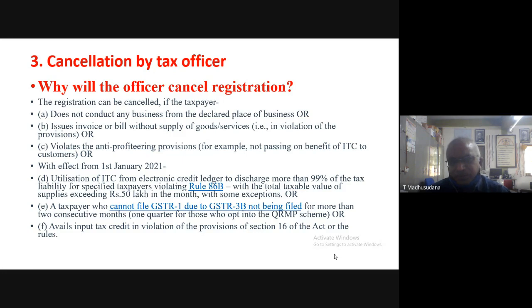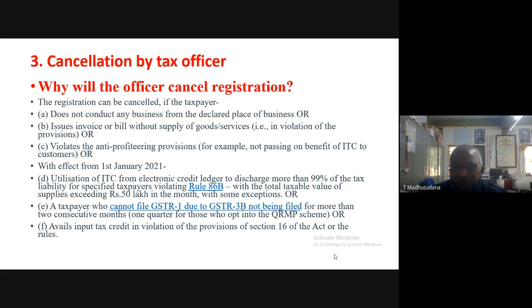The electronic credit ledger is one of the ledgers maintained on the GST website.